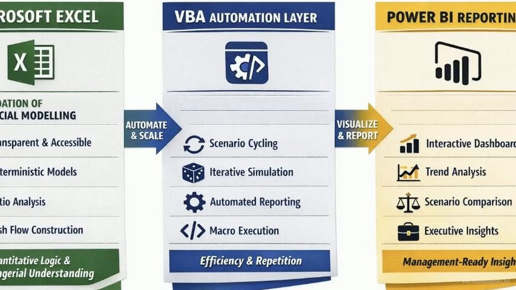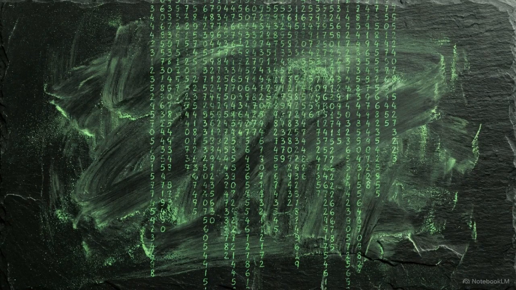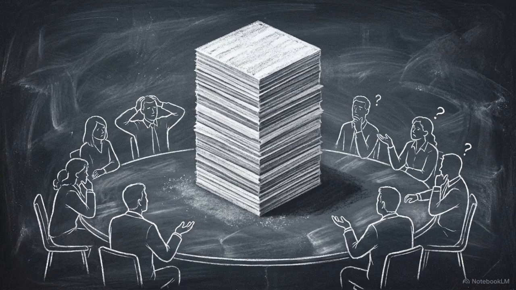This graphic highlights a critical safeguard: strict model architecture. If structural inputs are not cleanly separated from the underlying calculations, the workbook will become fragile and degrade over time. Controlled random generation must be isolated from the reporting outputs. Once executed, the VBA layer produces millions of raw, tabular simulation iterations. But a spreadsheet with a million rows of synthetic market states is practically useless without translation.